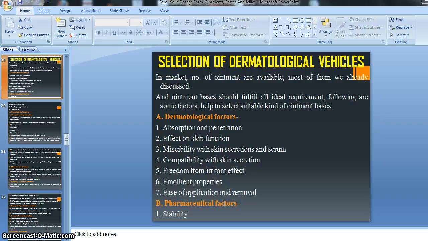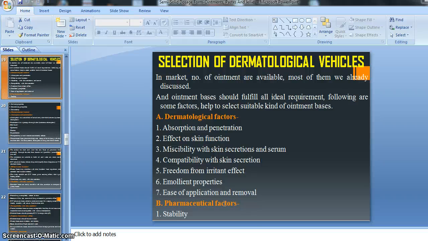Without medicament we will not get a pharmacological action, but to achieve the pharmacological action the ointment base plays a very important role. So we can't neglect the ointment base, and we need a thorough knowledge of it.